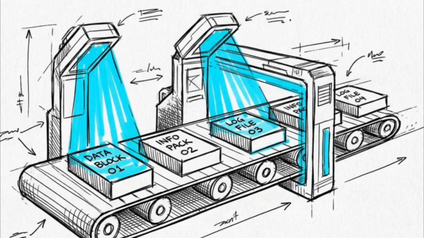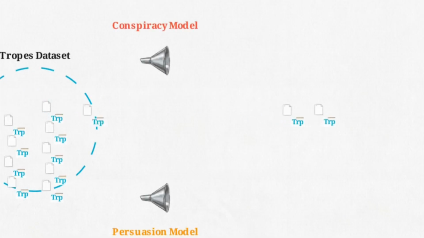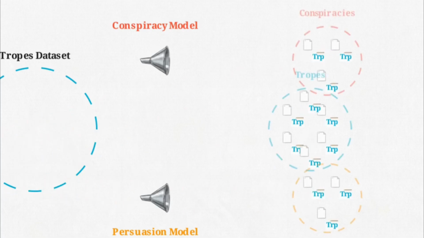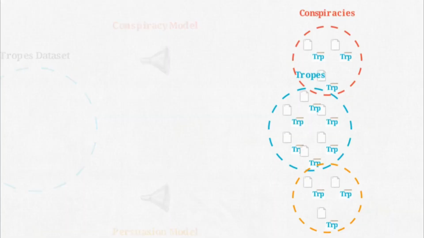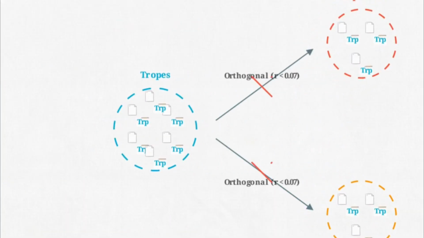These findings have direct implications for the design of automated fact-checking pipelines. A common assumption in moderation is that detecting known persuasion techniques or conspiracy theories will capture most bad faith content. To test this, researchers ran established conspiracy detection and persuasion technique models over the tropes dataset. The data revealed a lack of statistical intersection. The use of a trope does not necessarily correlate with the use of a known conspiracy or persuasion technique.